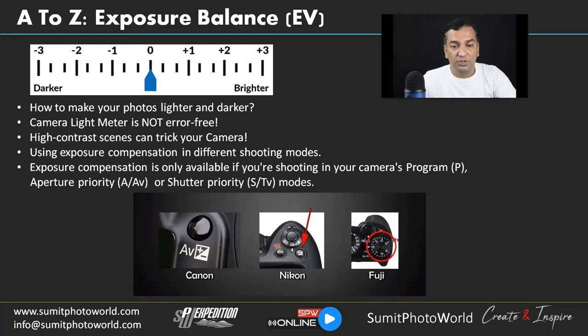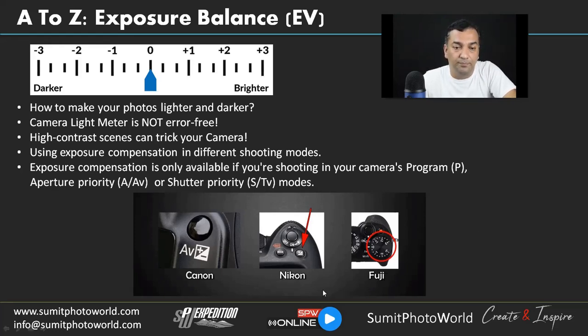Exposure compensation is only available if you are shooting in your camera's program, aperture priority, and shutter priority modes. So only in these modes can you use exposure compensation. That's how the camera behaves or reacts to exposure compensation. And you can see these images, just for example, of how the button looks.